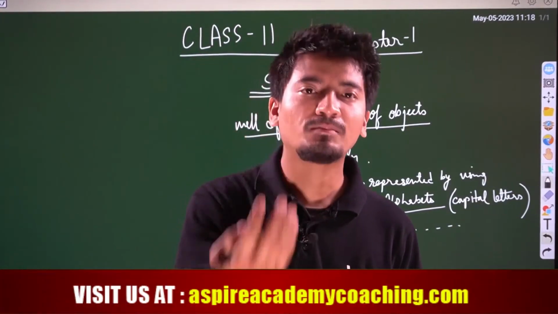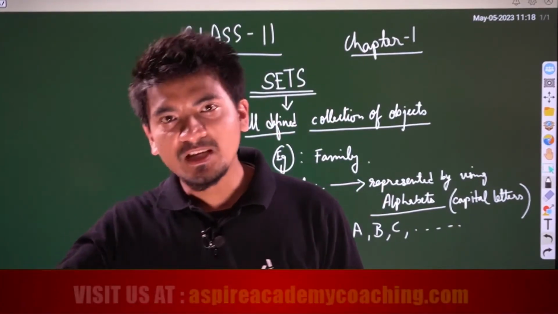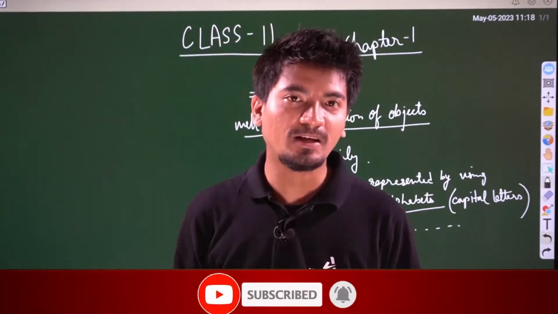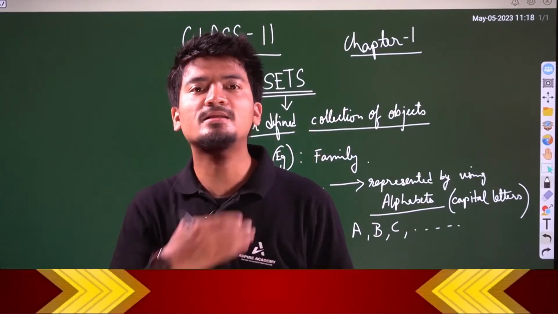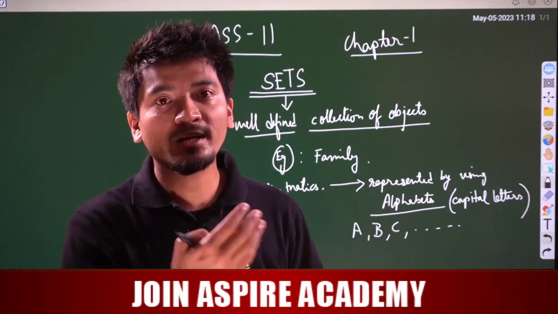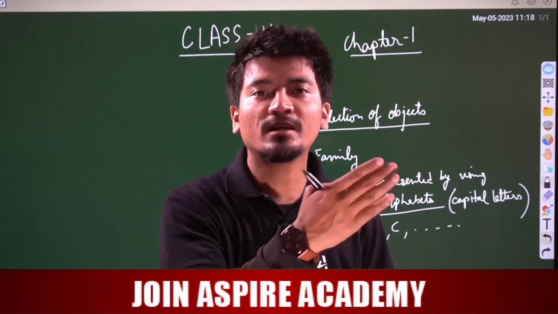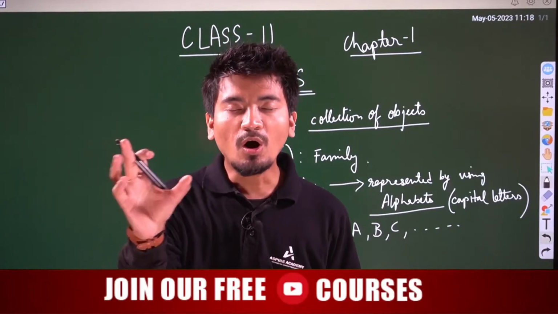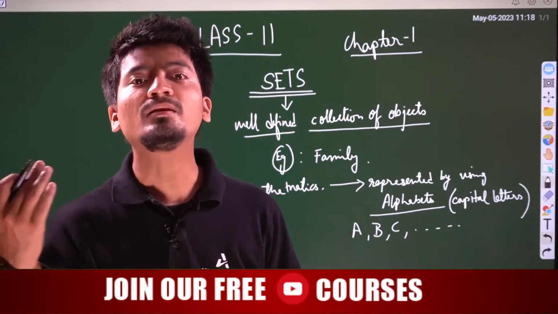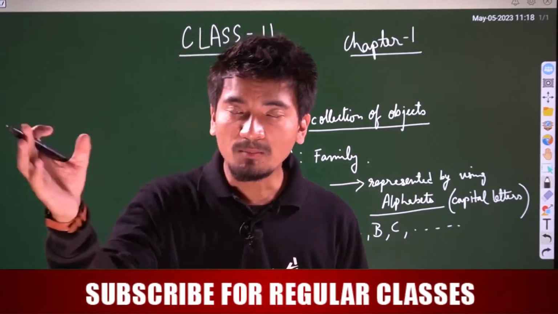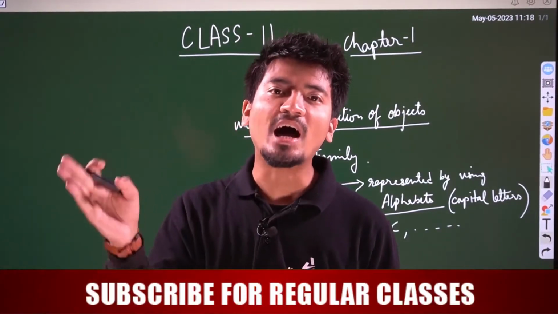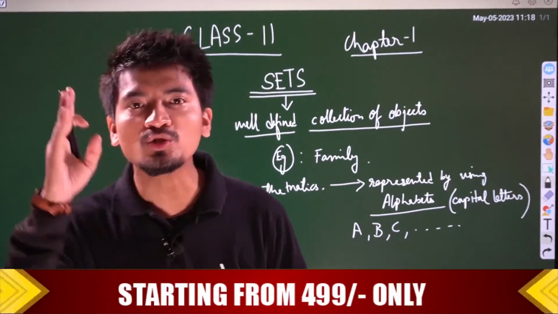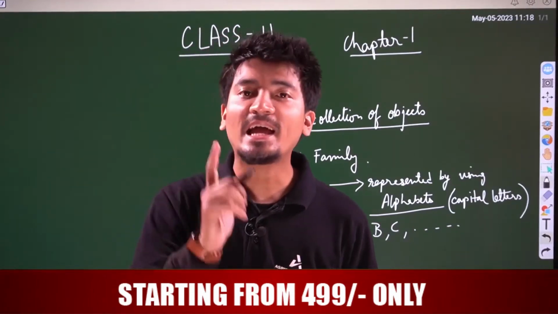Now all the sets, set A, set B, set C, have different elements, right? Say your family has your parents and children. Set B family has, say, their grandparents, their parents and children. Set C, the other family, has their uncles, aunties, then their grandparents, parents and children. So all the sets have different objects, and in mathematics those objects are known as elements.